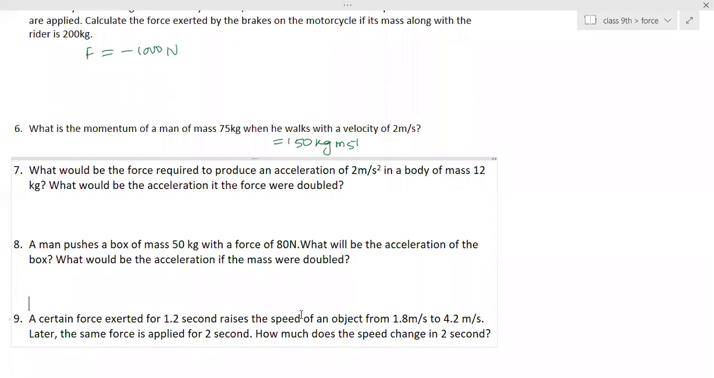Ma'am, in the eighth one, should we keep it in the form of fraction or should we convert to decimal? No, they're asking what will be the acceleration. So you have to convert into decimals. Okay, ma'am. They have asked that, so you have to find the decimal answer. Ma'am, the eighth one should be found in two cases. Yeah, first acceleration, and then the new acceleration when the mass is doubled. Yes, ma'am.